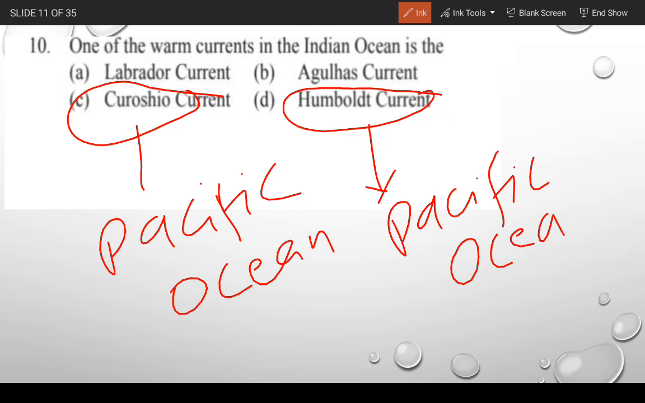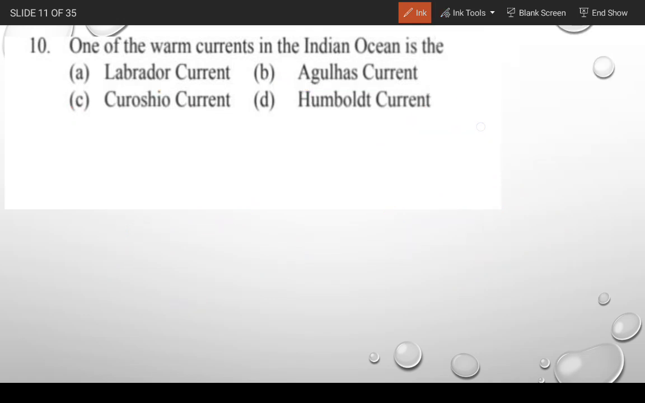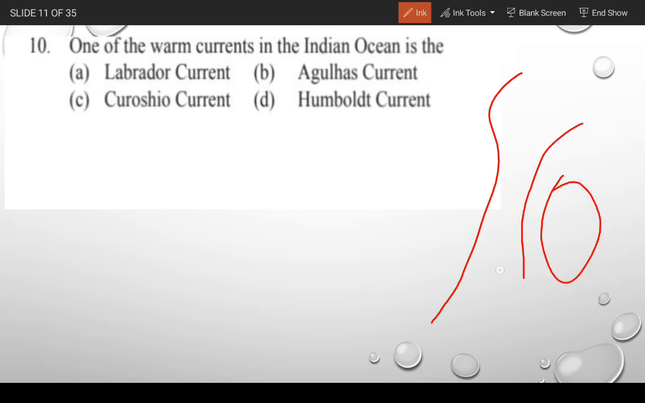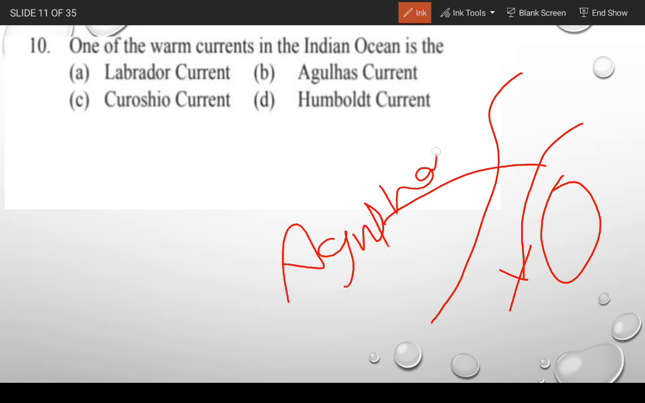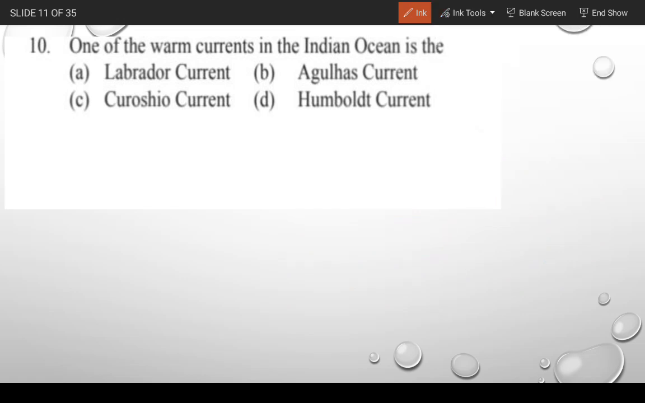Just the western side of Peru. And the correct answer for this question is B. The Agulhas current flows along the coast of Africa, and between Africa and the Madagascar Sea we see that the Agulhas current flows. So gentlemen, moving to the next question.